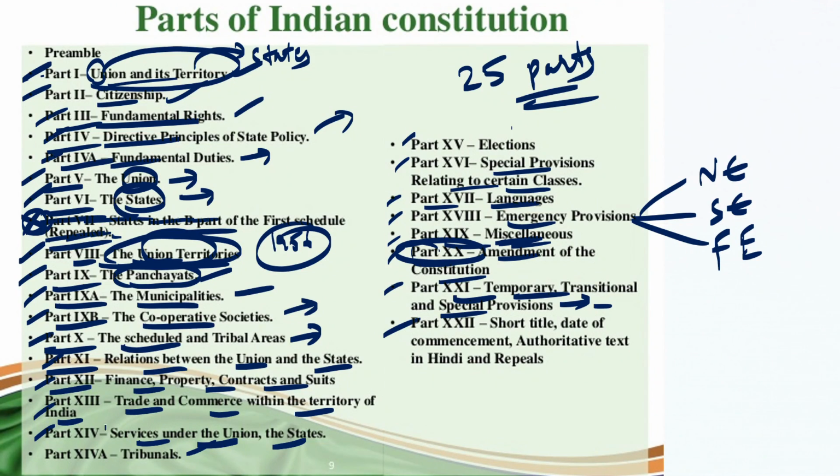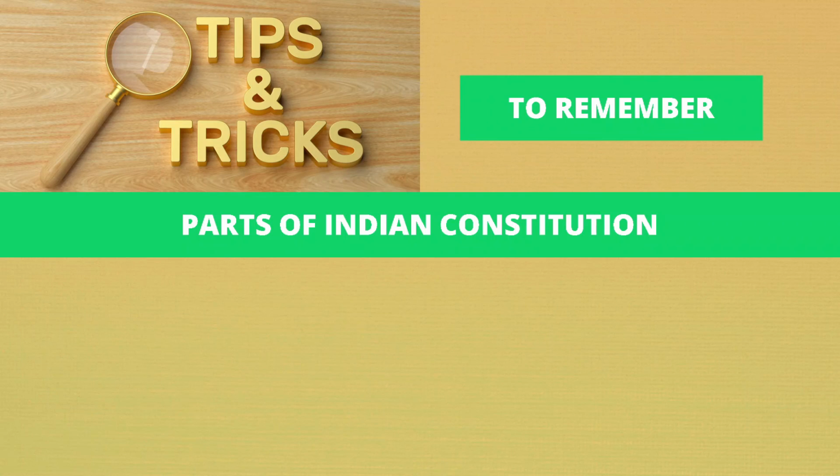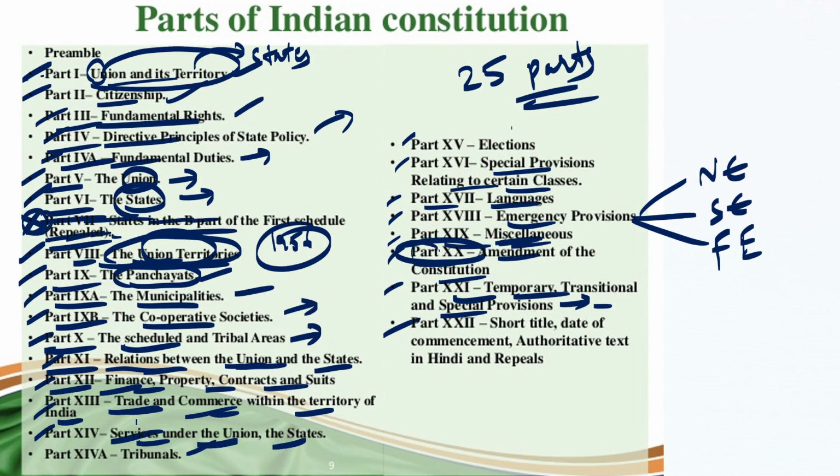R refers to relations between the union and territories and the states. F refers to finance, property, contracts and suits, and T refers to trade and commerce. S refers to services, and then TEP: T refers to tribunals, E refers to elections, and P refers to the special provisions.